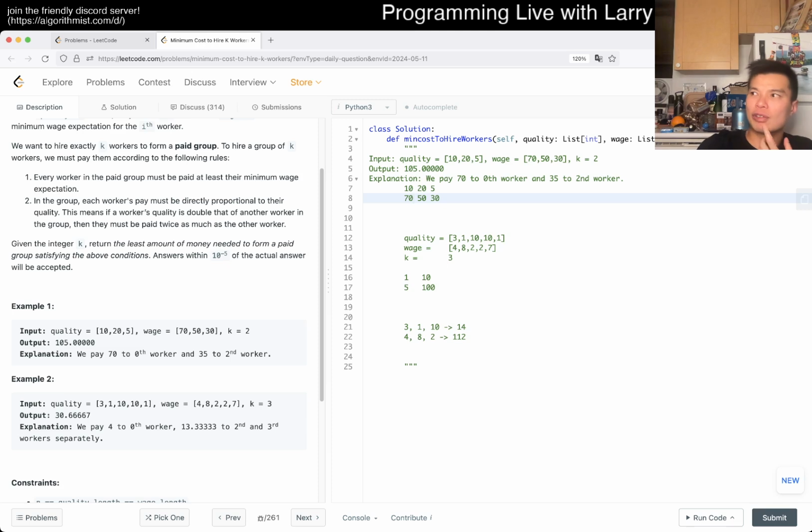So the lowest quality per wage is going to be the limiting factor. It took a while, but I have identified a way to calculate this: if you're given the ratio, the lowest ratio of quality over wage is going to be the limiting factor.